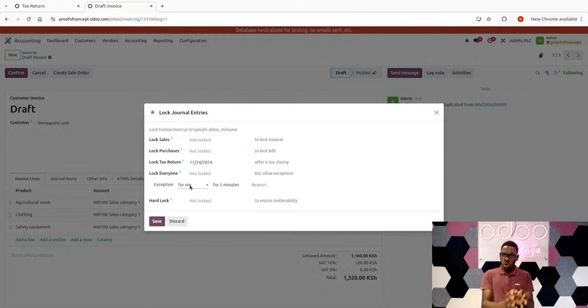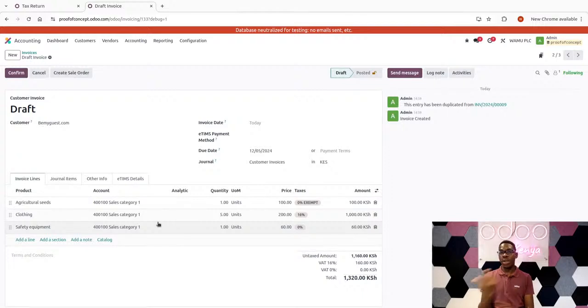So you cannot have exceptions for a specific group of users in the system. It's either I'm the one doing it or it's everyone who is given an exception to do it up until this point in time. So for example, if the accountant has forgotten to record the invoice, I can create an exception for myself for 5 minutes. I could say the reason is, for example, to record a forgotten invoice. Then I create an exception for myself for 5 minutes, just do the transaction, then we can proceed normally.